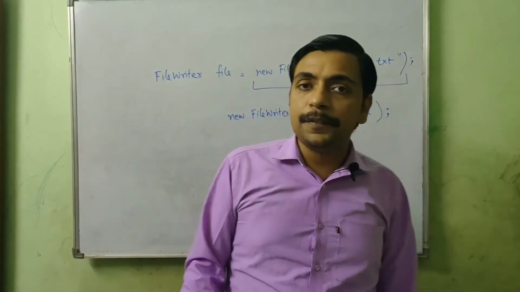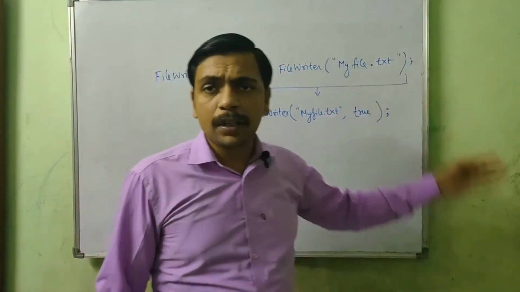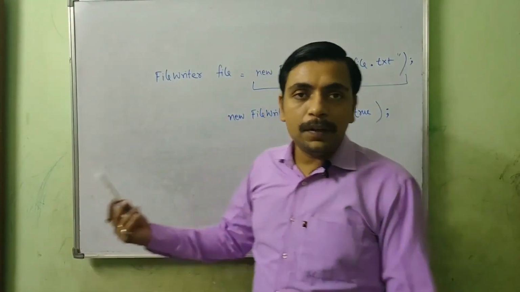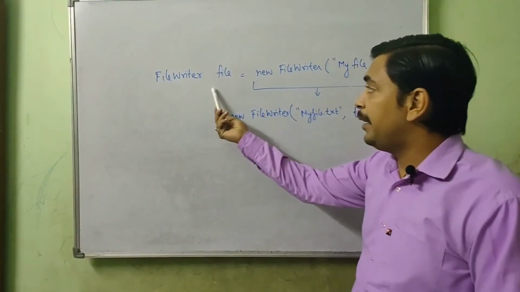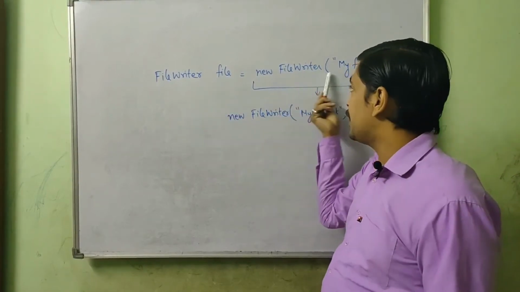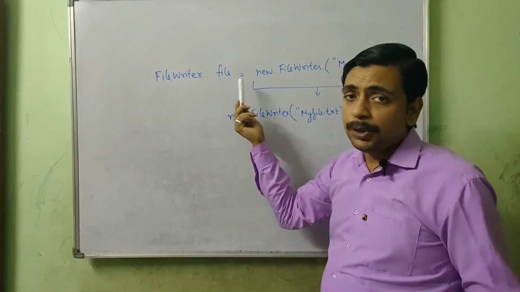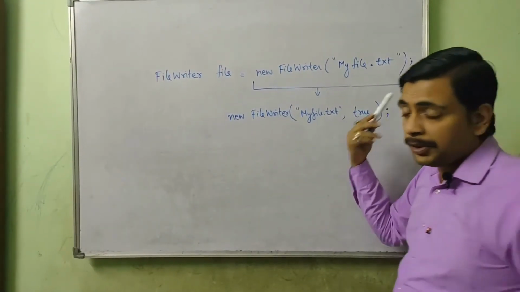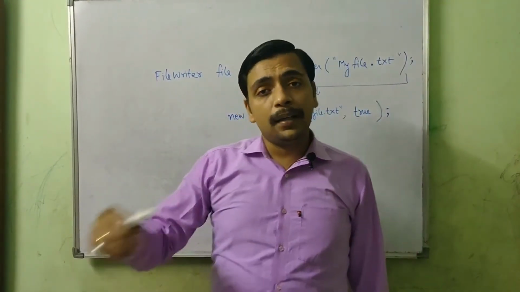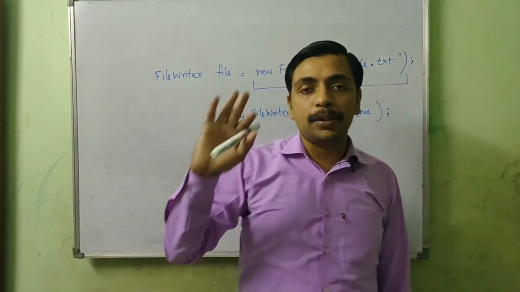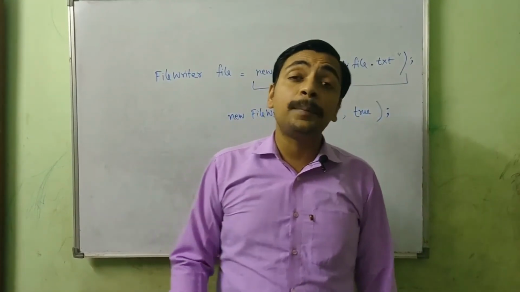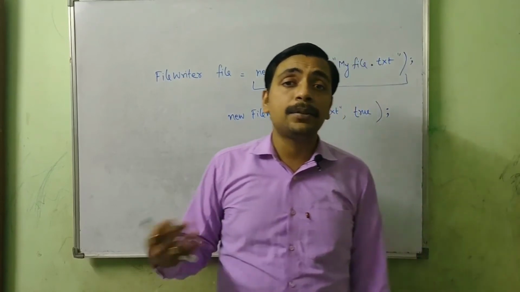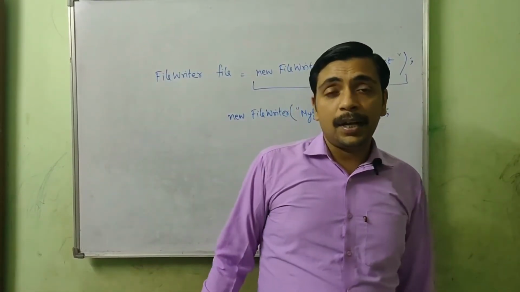Suppose I am going to read from a file, let it be myfile.txt only. So what will be the changes over there? This will become file reader, and the name is up to you, whatever you want to give. The file name will be the same because I am going to read it. I actually created that file through the program, I stored the data, and now I am trying to use that data in the program.